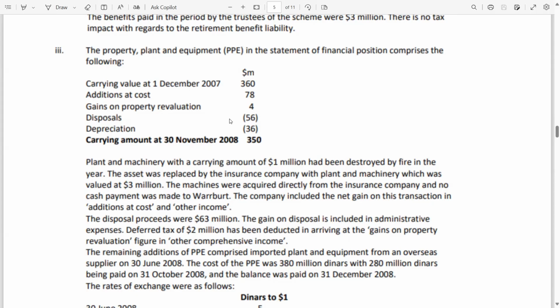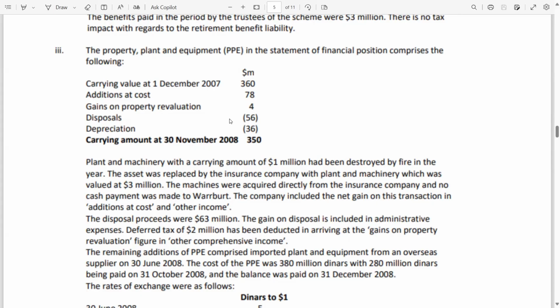The closing balance is 350. Now, plant and machinery with a carrying amount of 1 million had been destroyed by fire. If anything is destroyed, the amount goes into P&L. Why? Because it's a loss. So P&L debit, PPE credit by $1 million.